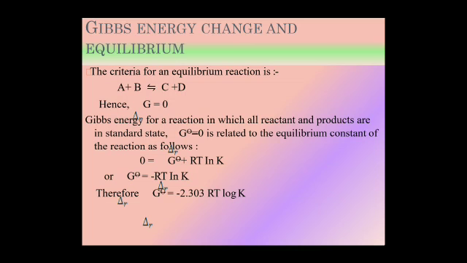Gibbs energy change and the equilibrium. The criterion for an equilibrium reaction is that reactants balance the products. Hence, delta G is equal to 0. Gibbs energy for a reaction in which all reactants and products are in standard state is related to the equilibrium constant of the reaction. Delta G is equal to delta G naught plus RT log K.